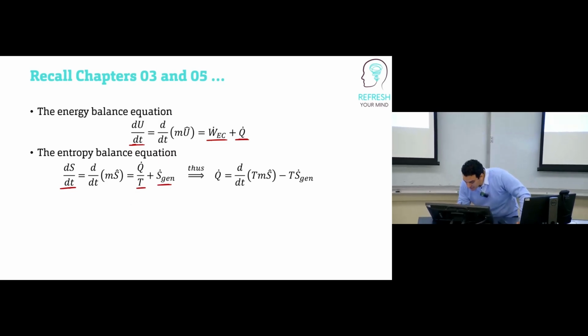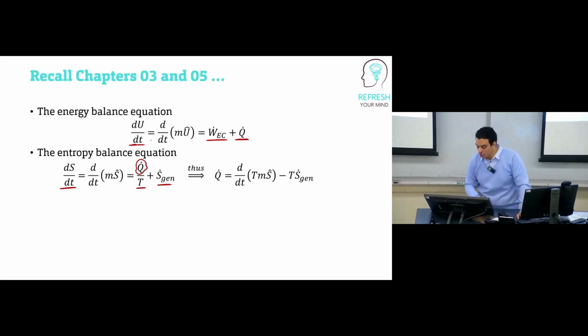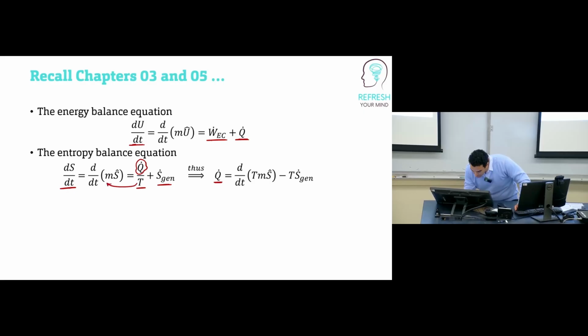If we rewrite this equation, we put Q on one side of the equation and put the temperature and generation on the other side. So this will be the equation: Q, the amount of heat added or removed from the system, equals all of this.